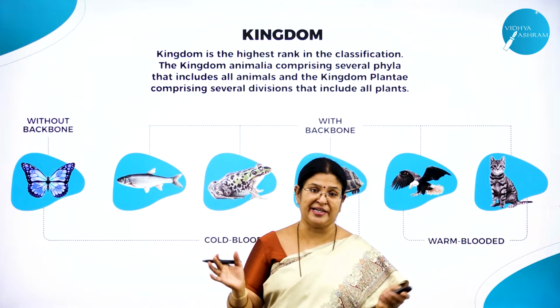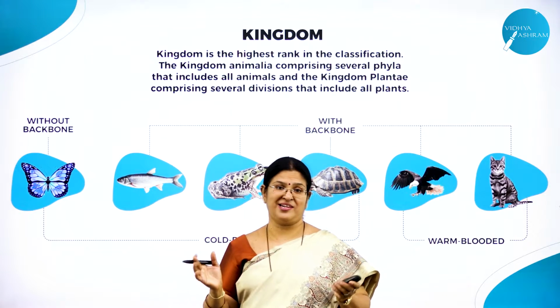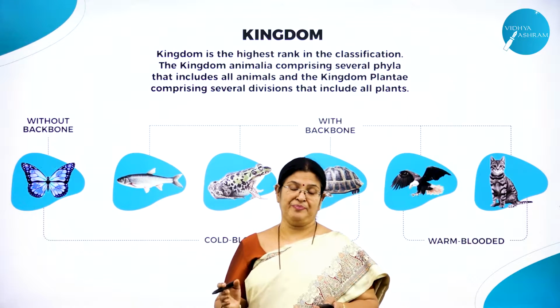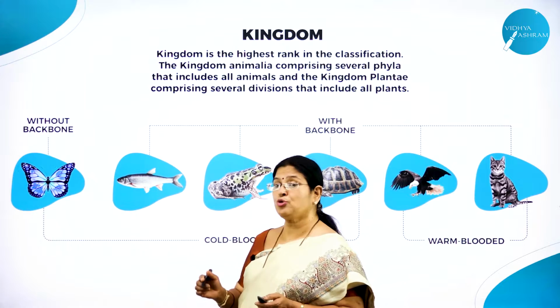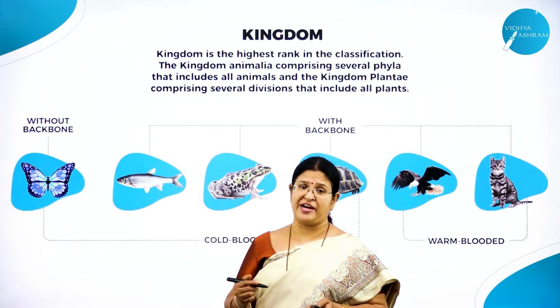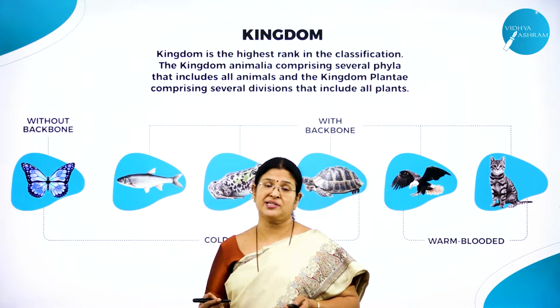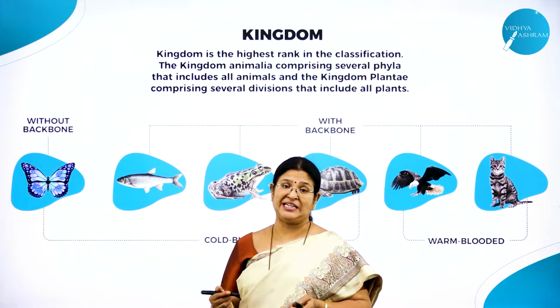It's a separate kingdom. In Kannada we say ರಾಜ್ಯ, right? So kingdom, right? So what is kingdom? Kingdom is nothing but a group of closely related phyla, or in case of plants it is a group of closely related divisions.